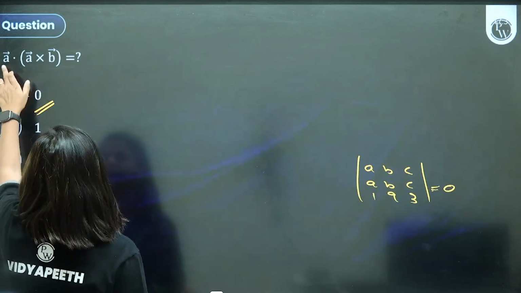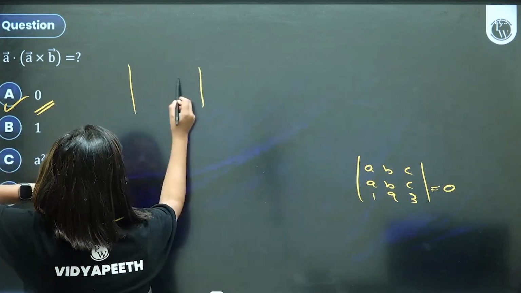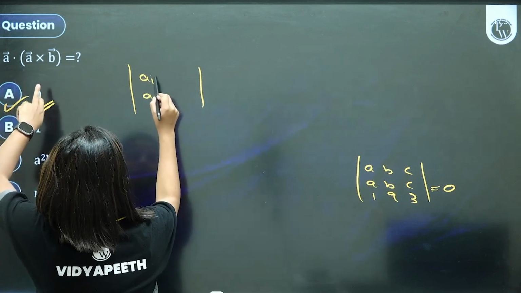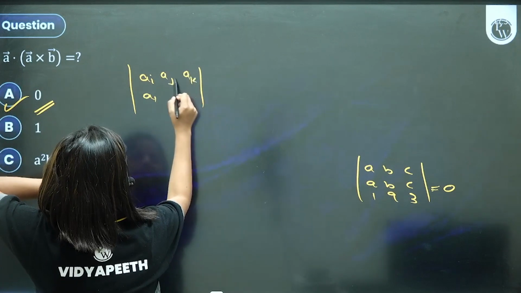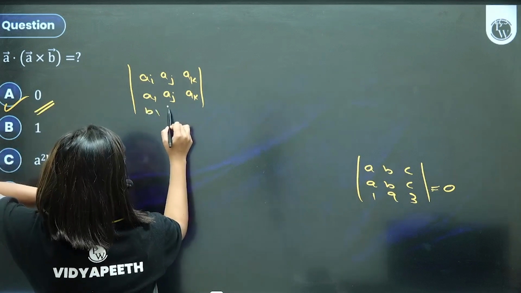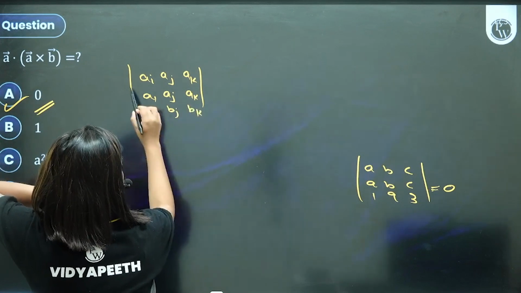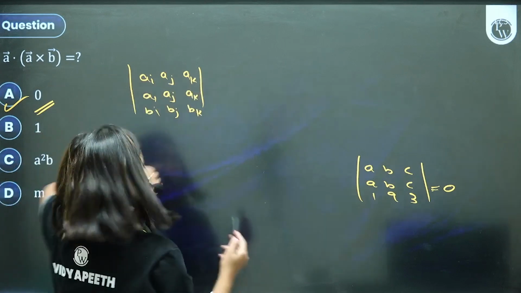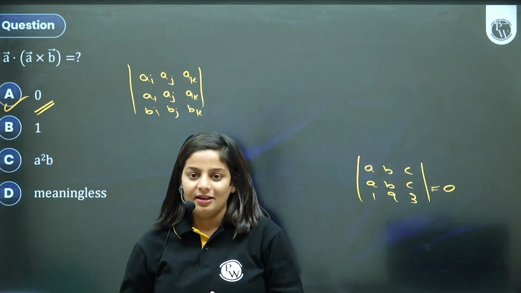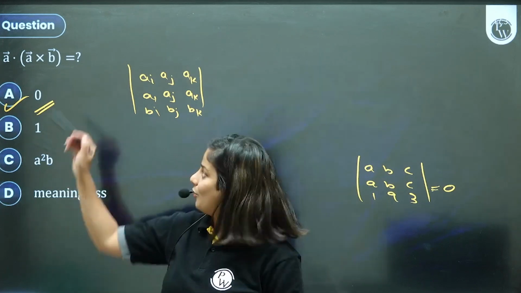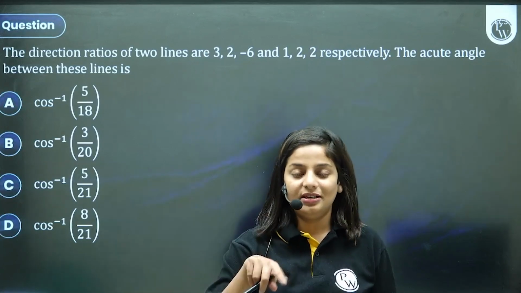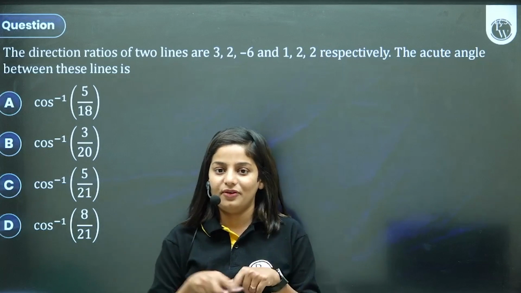The same way here, bachcho, A dot A cross B. It's like your first column is of A: A i cap, A j cap, and A k cap. Second is also A i, A j, and A k. Third is B: B i, B j, and B k. So if any two rows become same, the value has to be 0. That's one way. There can be multiple ways of getting the answer. Tell me what is your view of proving this, if in case it comes for a proof. Staying within the limits, nothing out of syllabus, within our limits, whatever we have studied, how can we prove?